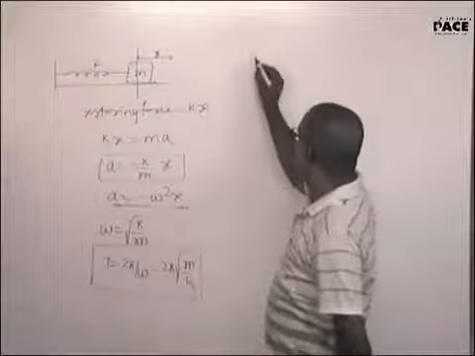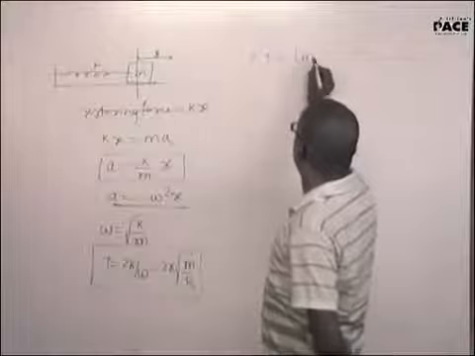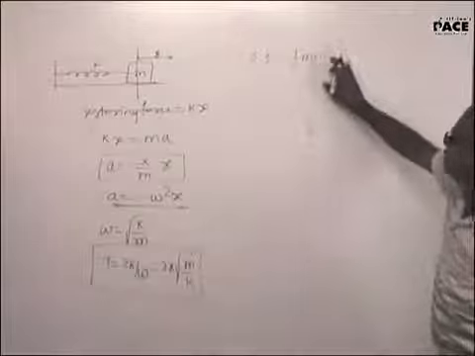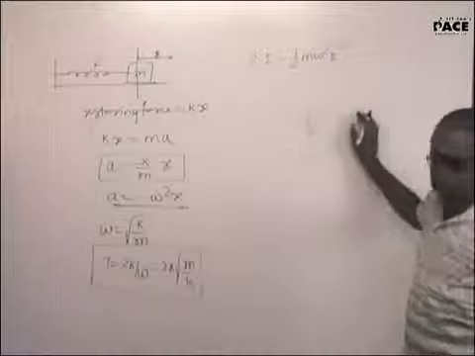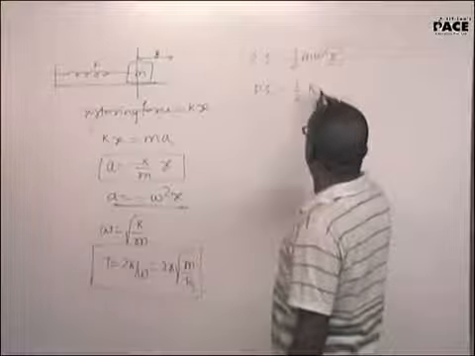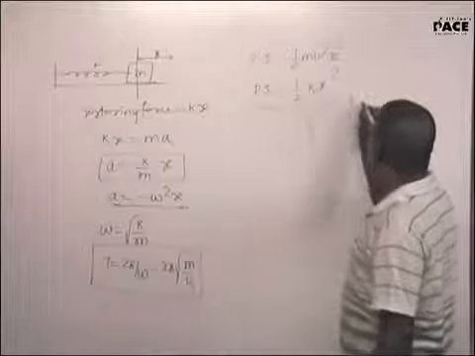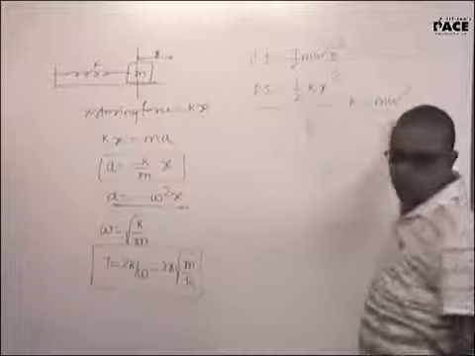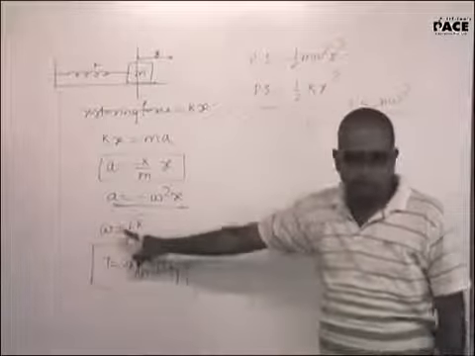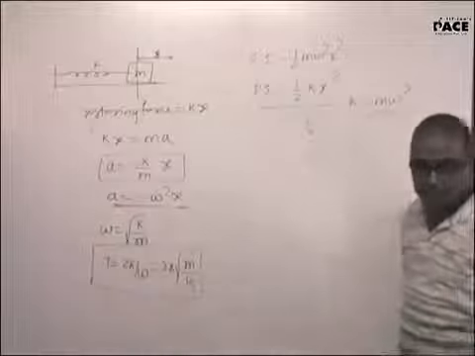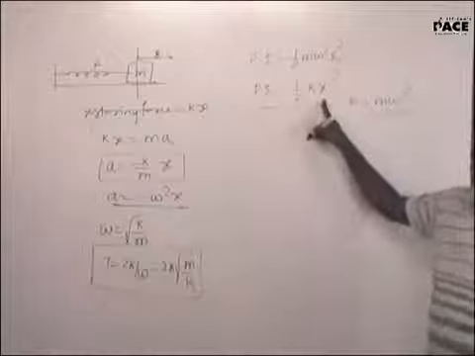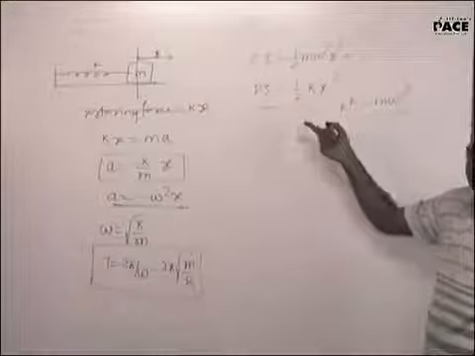Observe one thing. What did you tell me? Potential energy was half m omega square y square. Y or x depends on the displacement. Here I can write x. You know the potential energy of a spring. Potential energy is half kx square. That means K should be equal to M omega square. Is it clear to all? So the potential energy expression, however you derived half kx square, is exactly the same thing.